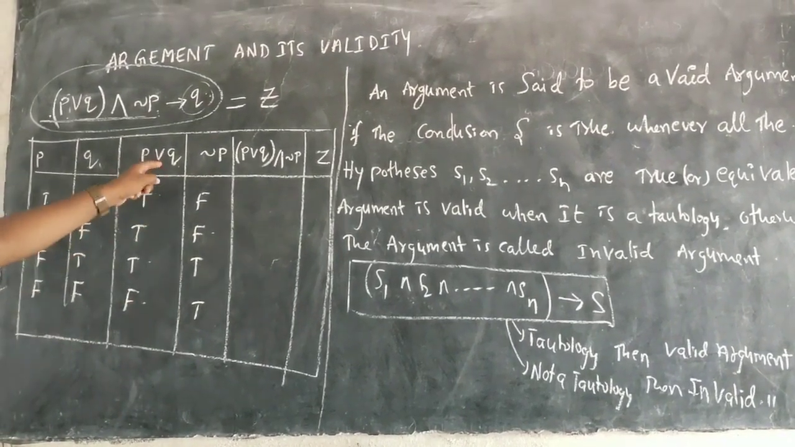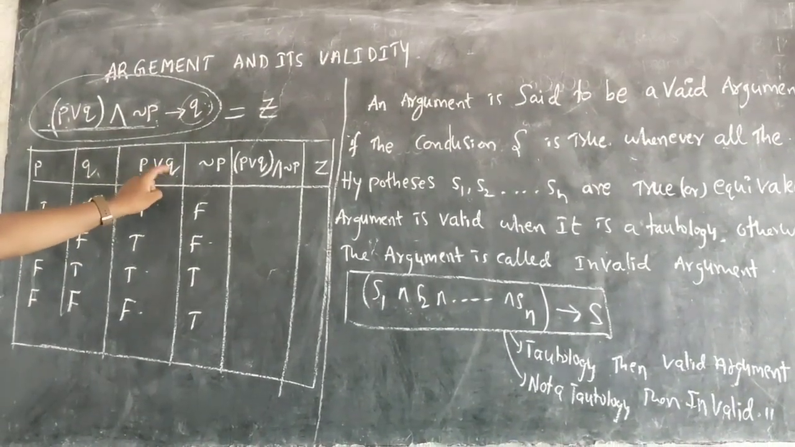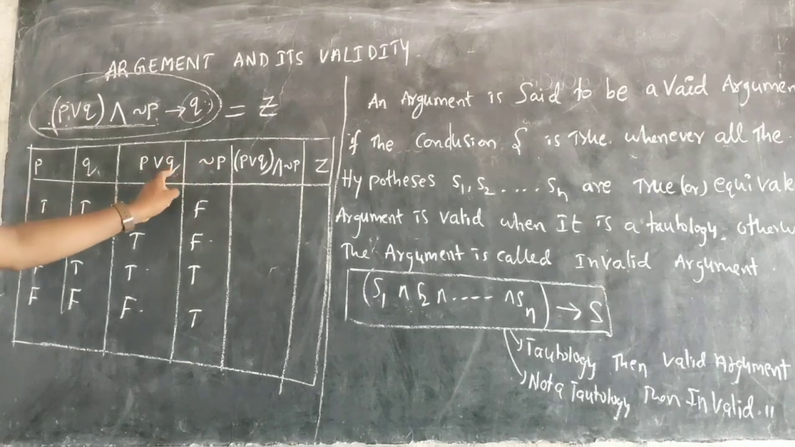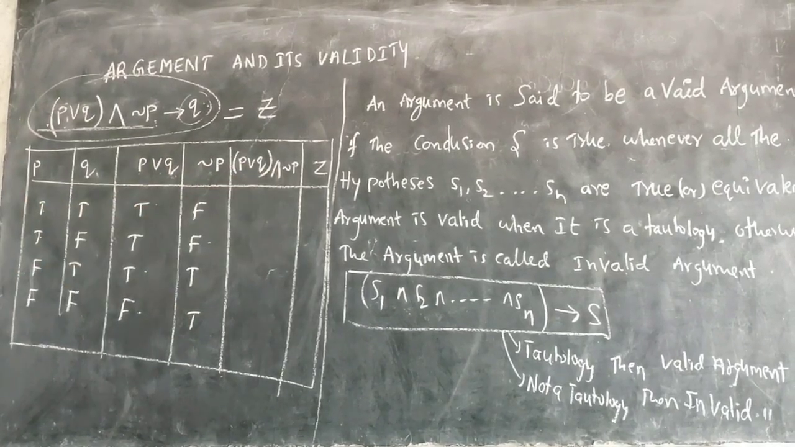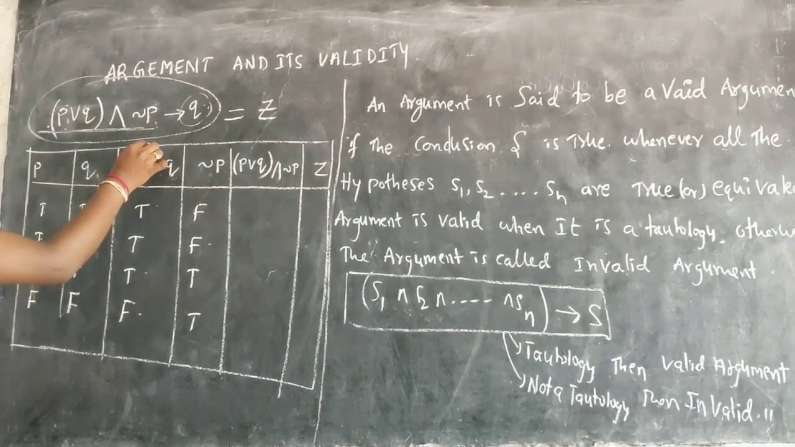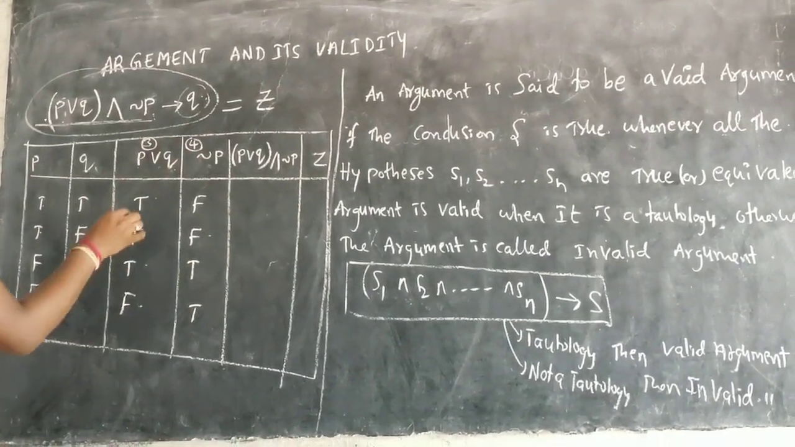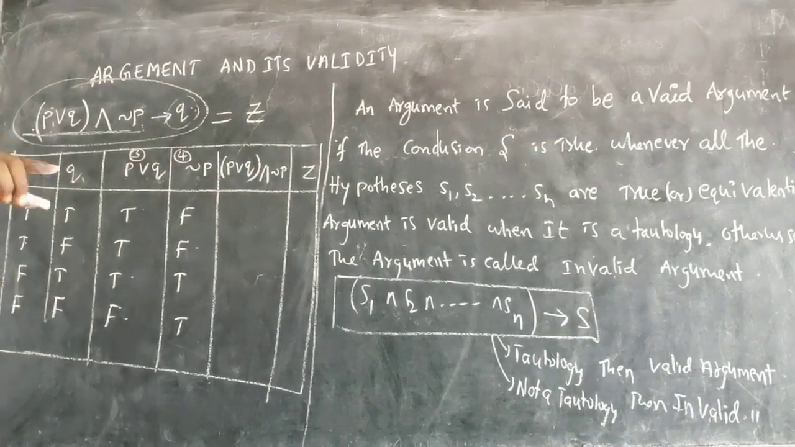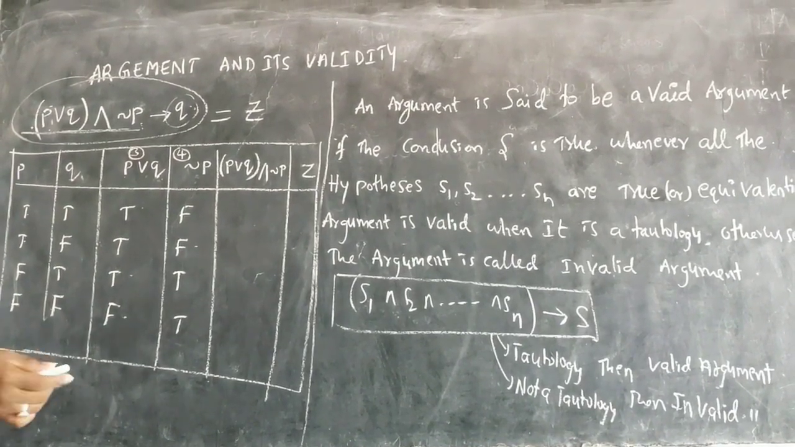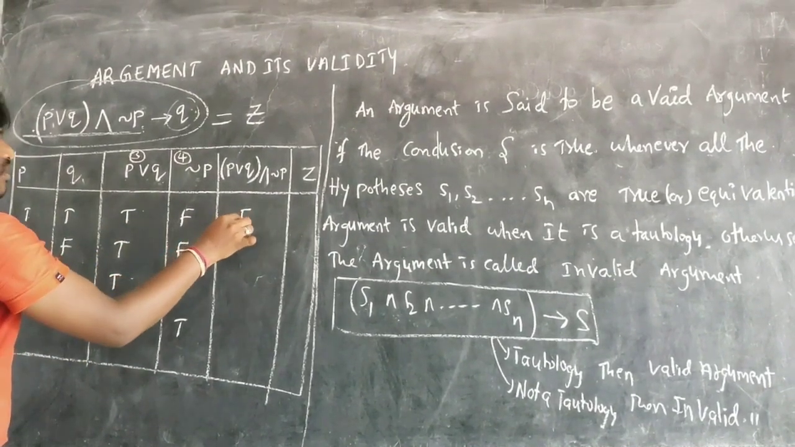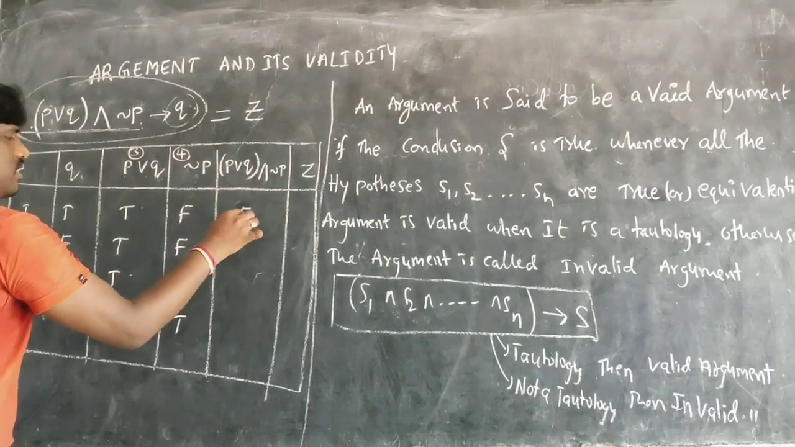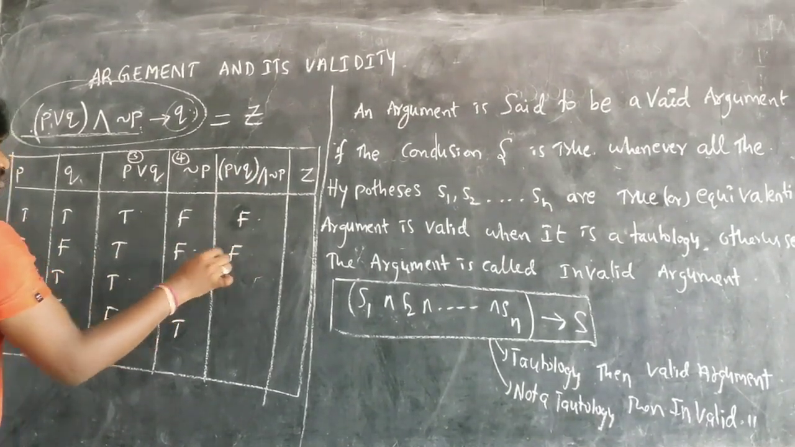Now what I have to do? These both I have to do, this one, P implies Q and negation P. These both I have to do AND, the third column and the fourth column. So the AND condition is what? T and T is T. Otherwise it is false. So TF will be F. Correct? TF will be F. Okay.